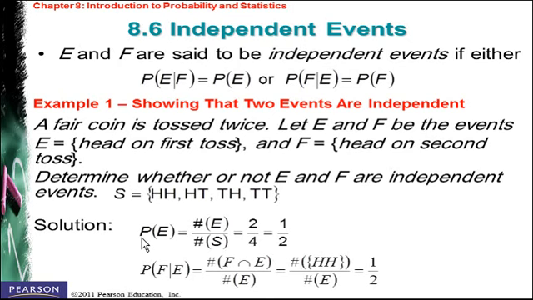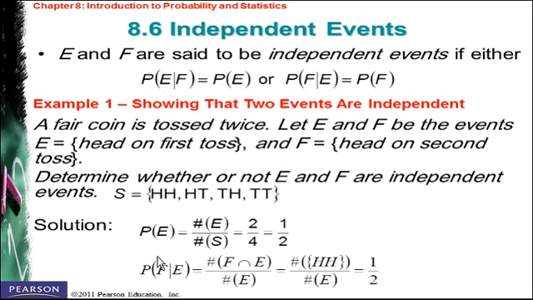So let's first find the probability of E. The probability of E is equal to the number of outcomes in event E divided by the total number of outcomes. E is about a head on the first toss. We can get a head on the first toss in only two outcomes, it's here or here, so it's 2 over the total number of sample points, which is 4. So 2 over 4 is equal to 1 over 2. That's it for the first side.